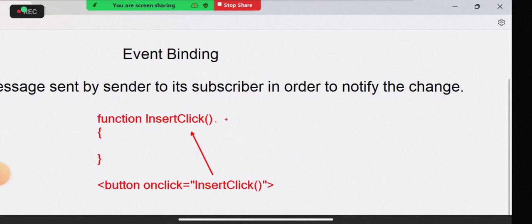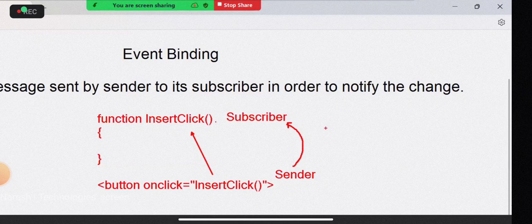So this is called the subscriber, and this is called the sender. The sender sends a notification to the subscriber, and the subscriber will perform the functionality.